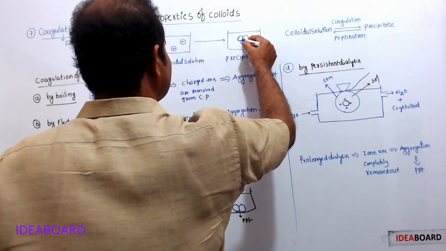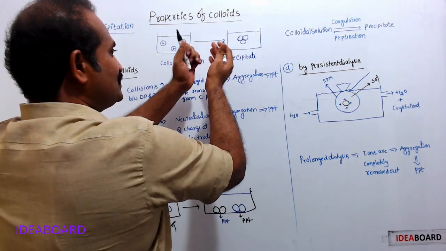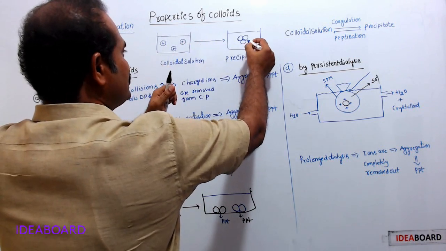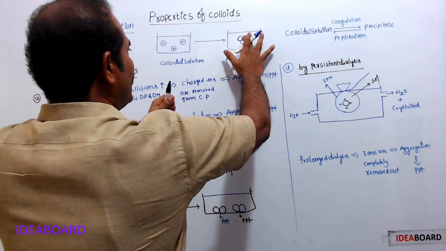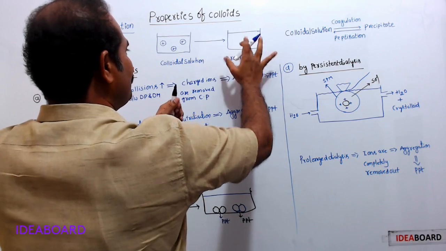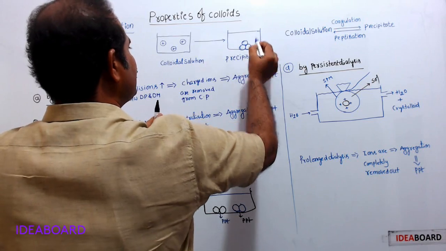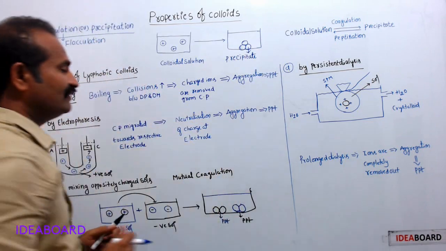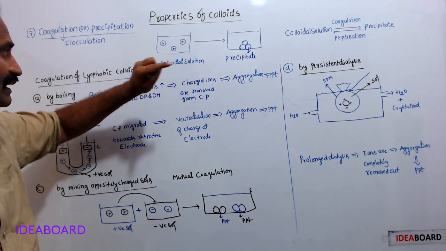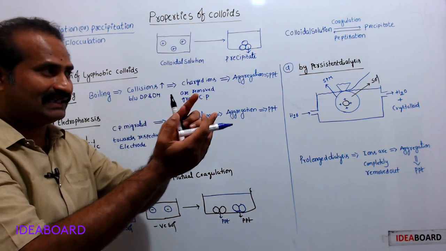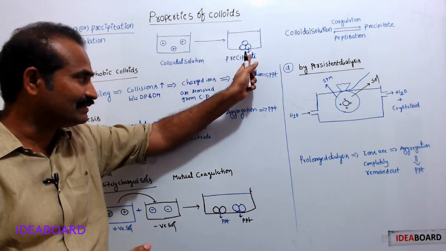Particles are joining together. This is nothing but aggregation. So here particles aggregate together. Because of this, the particle size becomes heavy, and due to gravity they settle down. This causes the formation of precipitate. Finally, the precipitate is formed. See here what happens when we remove charge from colloidal particles: they start to attract each other and aggregate together, then the particles become heavy and settle down as a precipitate.